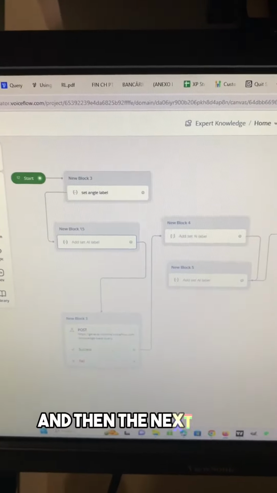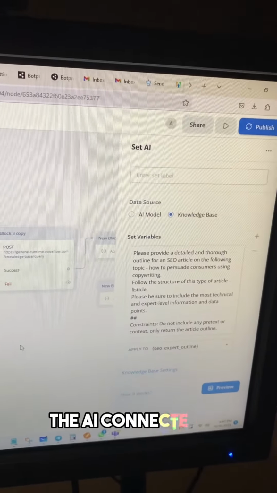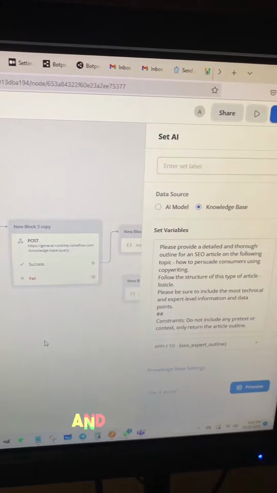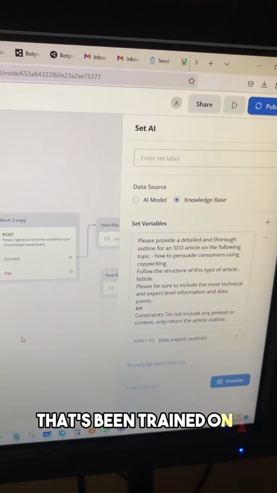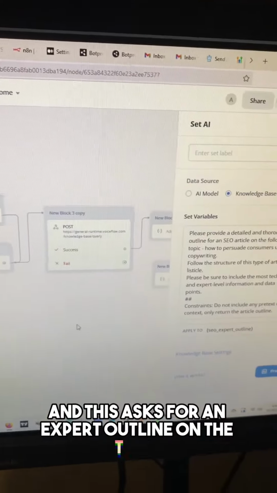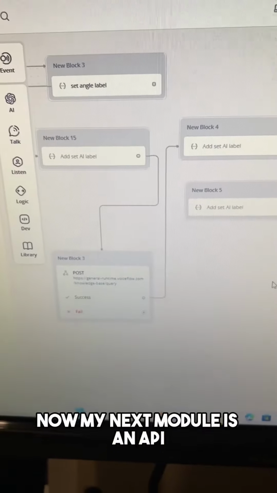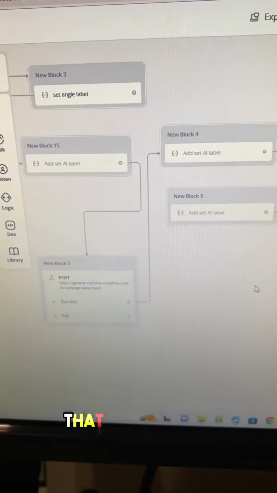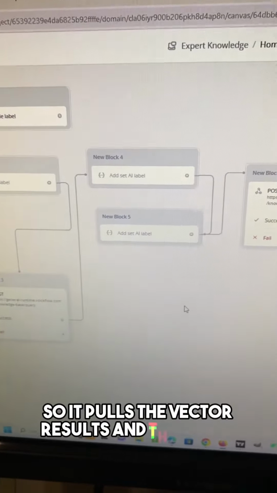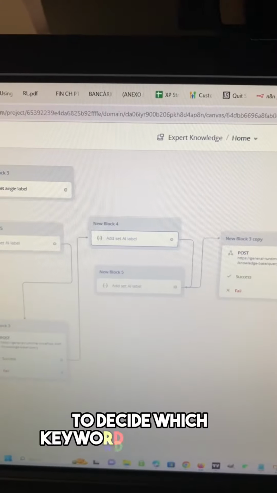And then the next module actually pings the AI connected to this knowledge base. So this is actually the flow inside of a knowledge base. And this is an expert knowledge base that's been trained on a bunch of behavioral economics books. And this asks for an expert outline on the topic. Now, my next module is an API call to a different knowledge base. That one is trained on SEO best practices. So it pulls the vector results and then asks GPT to decide which keywords to focus on.